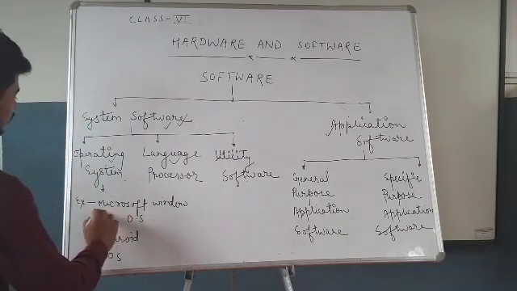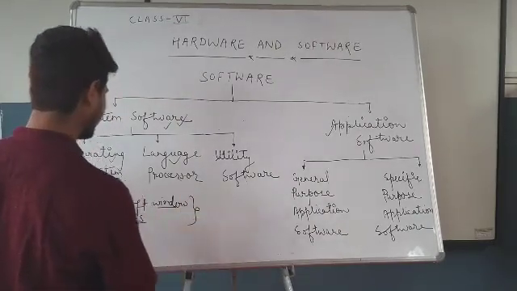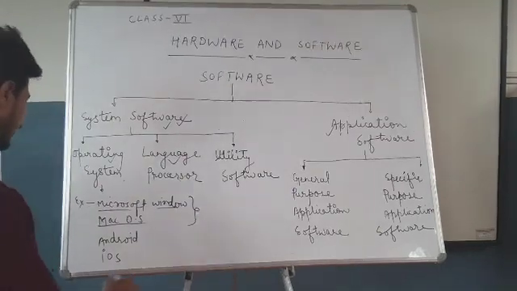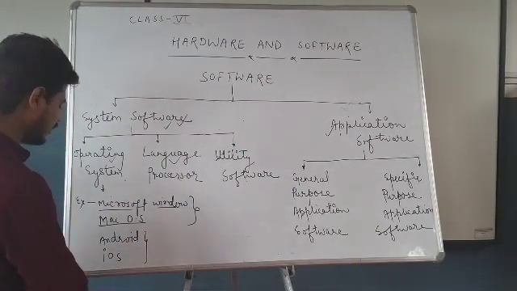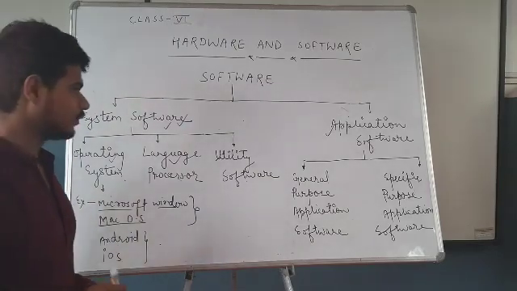So students, Microsoft Windows and Mac operating system, these operating systems are used in the desktop computer, and Android and iOS, these operating systems are used in the mobile phones.